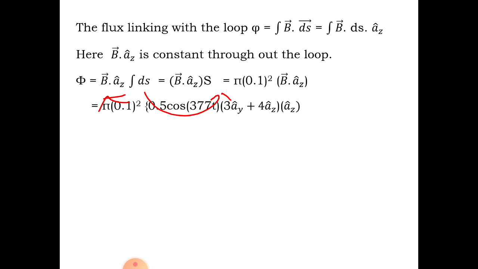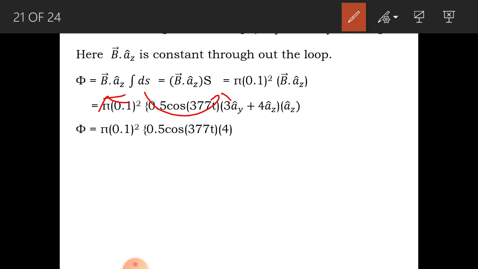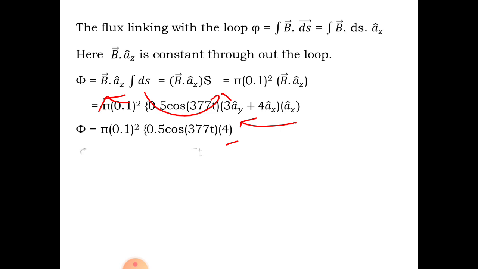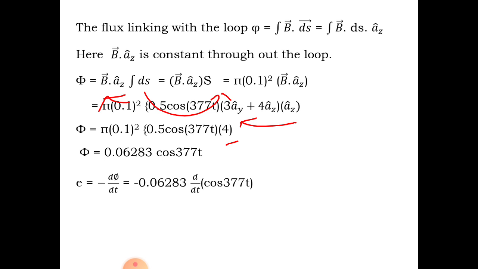B is already given in the problem. It is 0.5 cos 377t (3 ay plus 4 az) dot az. What happens when you multiply by az? az dot ay is equal to 0, and az dot az is equal to 1. So the 4 remains here. So it is pi into 0.1 square into 0.5 cos 377t into 4. Just calculate all the numericals, phi comes to be 0.06283 cos 377t.